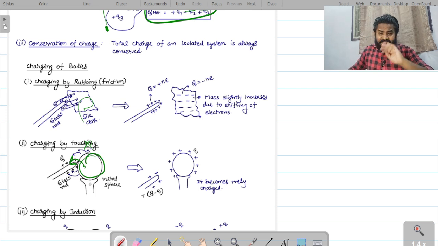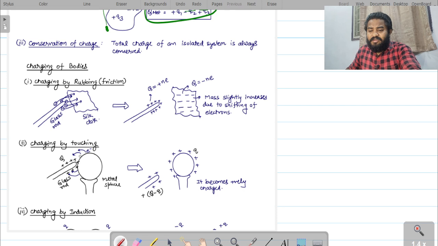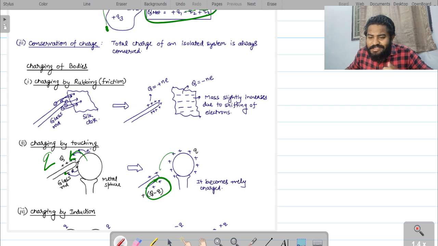Because of this, the glass rod becomes neutral. I mean, for example, if only a small charge q is transferred from here to here, then the rod charge becomes capital Q minus small q.